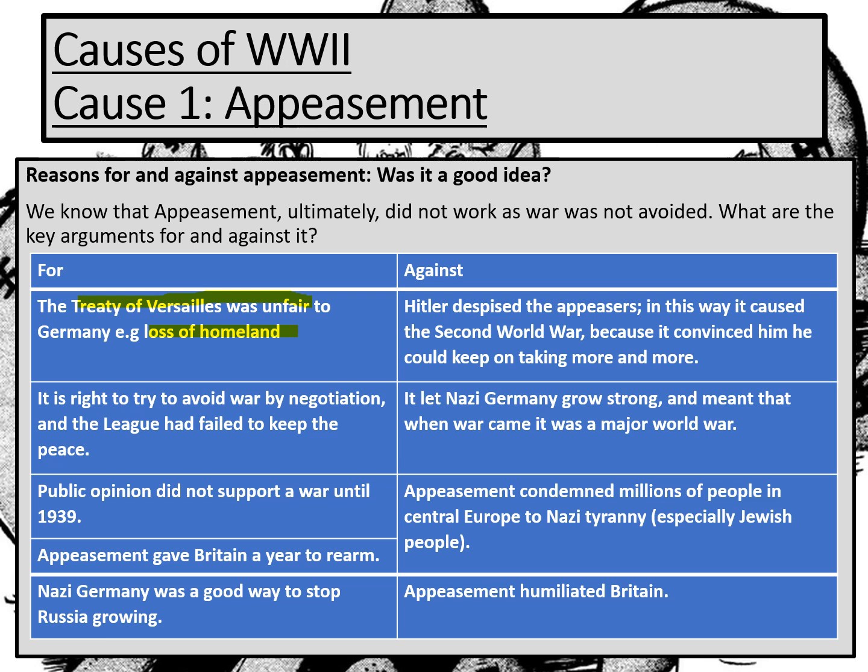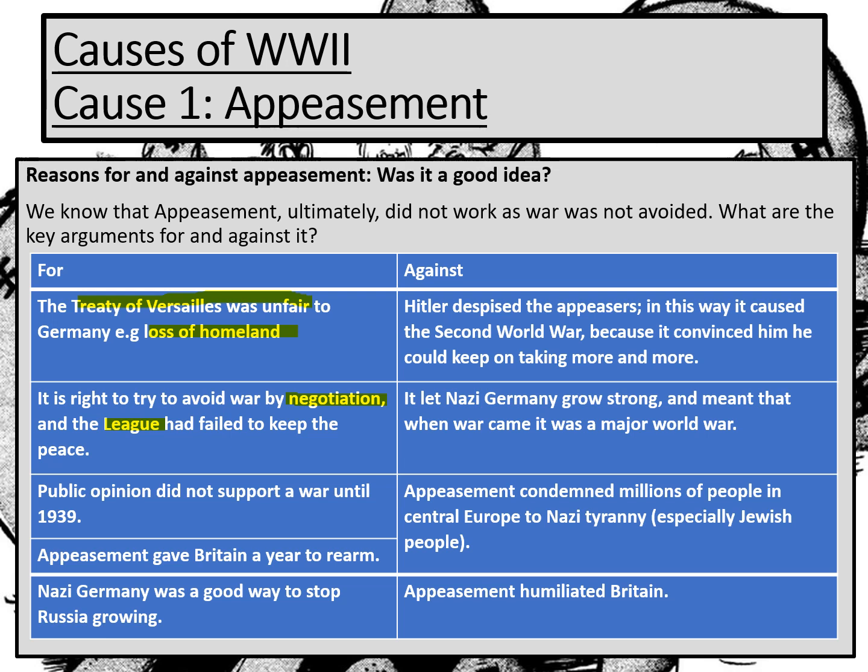Also, it goes with those ideas of we always should negotiate before we go to war anyway. It's right to try and negotiate. And actually, Britain had to think of a way around this because the League weren't able to keep the peace. So Britain had to follow their own policy that was about avoiding war. A really massive reason why appeasement was a good idea at this point was because people in Britain did not want war. They did not support a war. They wanted to try everything to avoid it first.